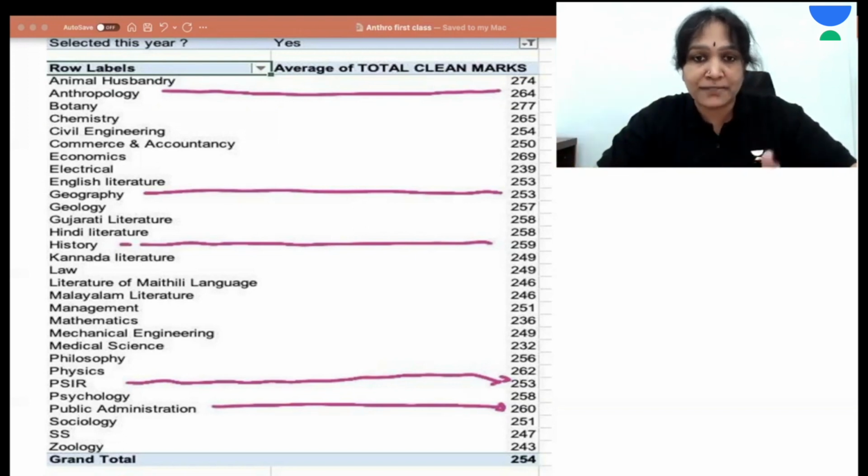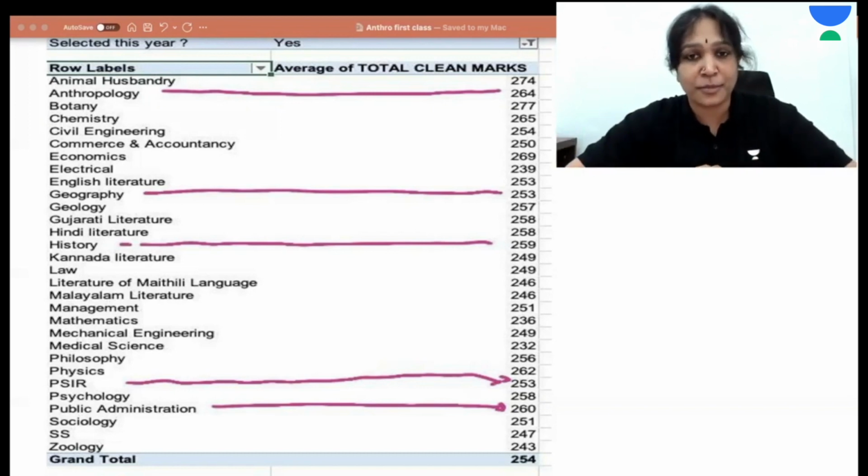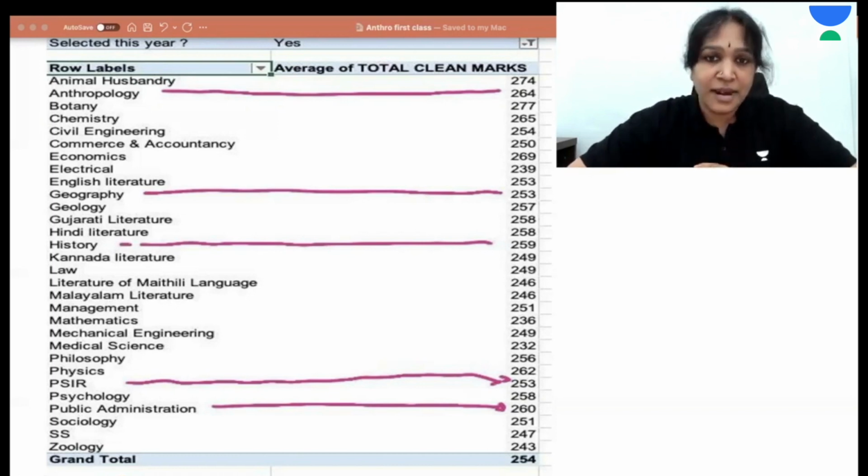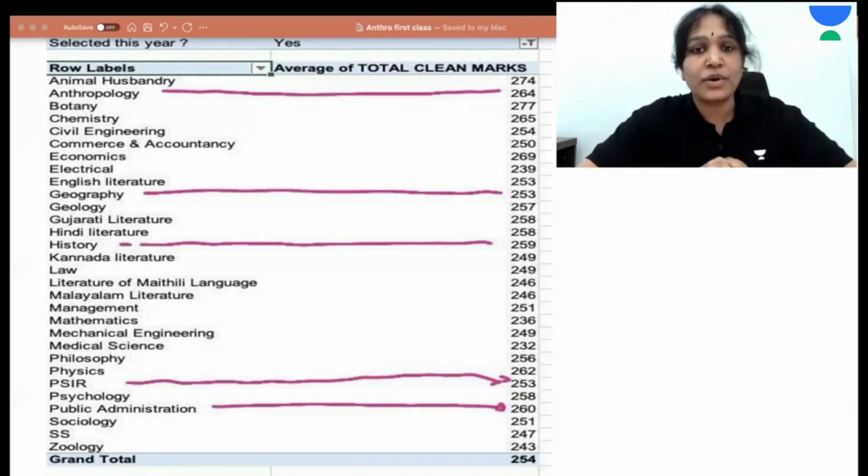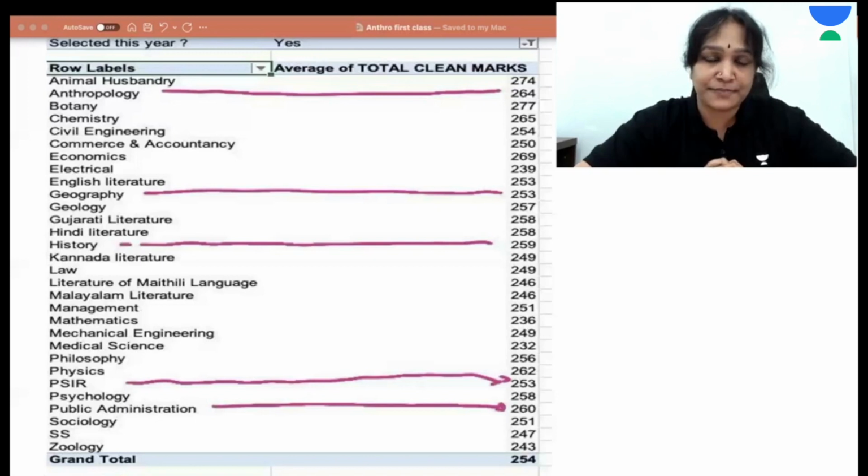So the other important criteria that we have to check is the average marks of all the students who appeared in the exam with anthropology optional. Because sometimes a student may get like some 500 rank but might score very good in anthropology optional. So the actual criteria that we have to check is the average marks. Let us see the average marks of anthropology optional in comparison with other popular optionals.